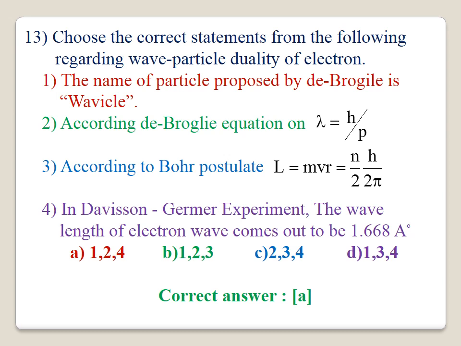The correct statement is mvr equal to nh by 2 pi, not n by 2. In the Davisson-Germer experiment, the wavelength of the electron wave comes out to be 1.668 angstrom. Therefore, statements 1, 2, 4 are correct and statement 3 is wrong. According to the Bohr model, the angular momentum will be equal to nh by 2 pi. The correct answer for this question is A.